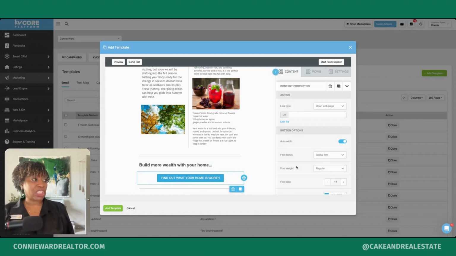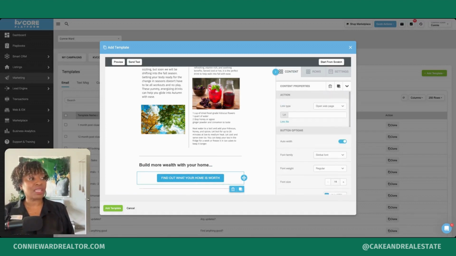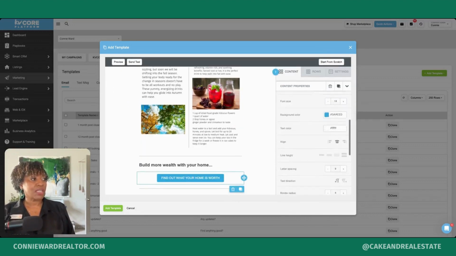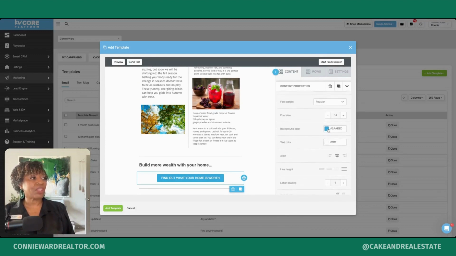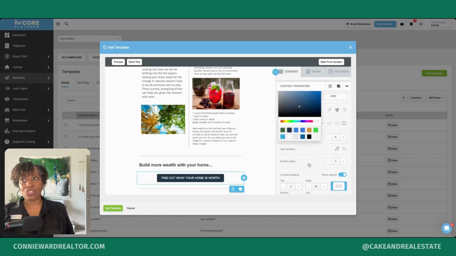And now I want to change the color. If you scroll down over here, these are all of the content properties for this content field. And what I want to change here is the background color. I want to change the background color to a color that I already have saved, okay? If you did not have the color saved, you can create a new color here as well. I already have my color, so I'm going to select it here. And that's all I want to do as far as editing the design of the button.